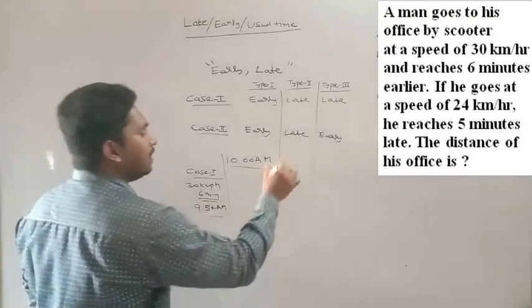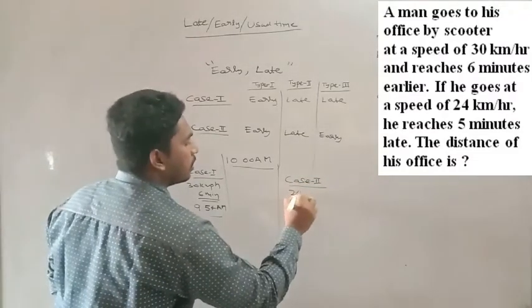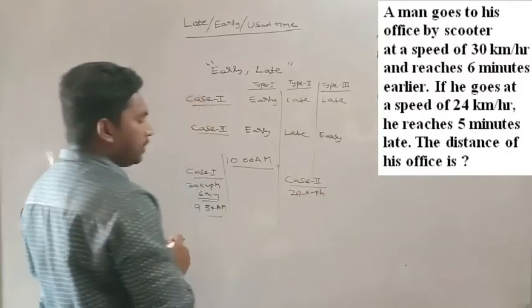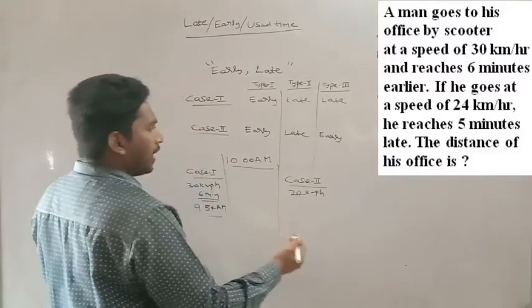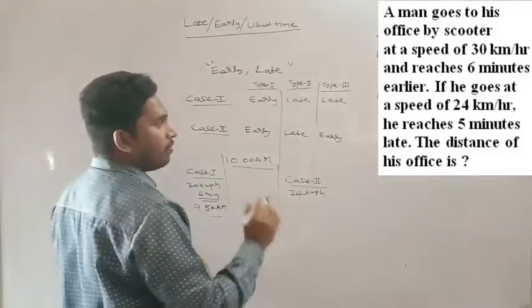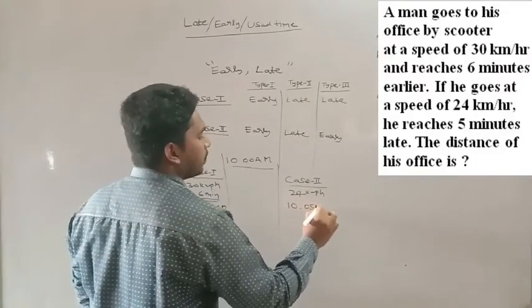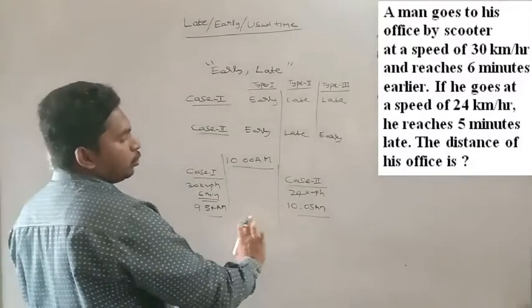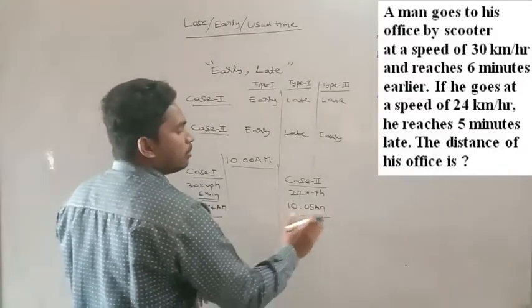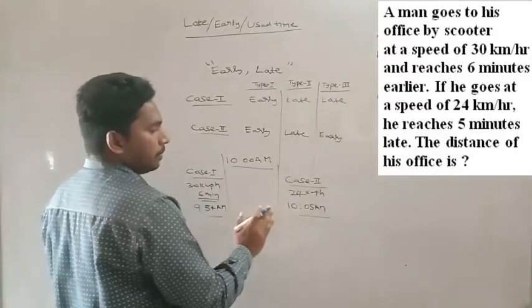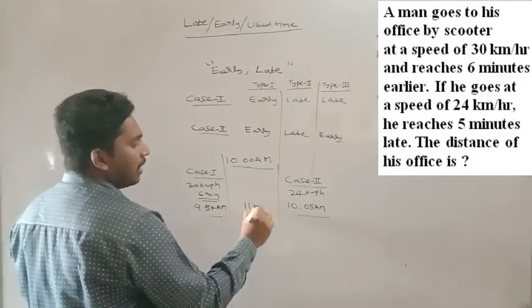And in the second case, he is traveling with a speed of 24 kmph and reaching 5 minutes late to 10 a.m. That will be 10:05 a.m. What is the difference between these two points of time? 10:05 is 5 minutes more than 10 a.m., and 9:54 is 6 minutes less. The difference is 11 minutes.